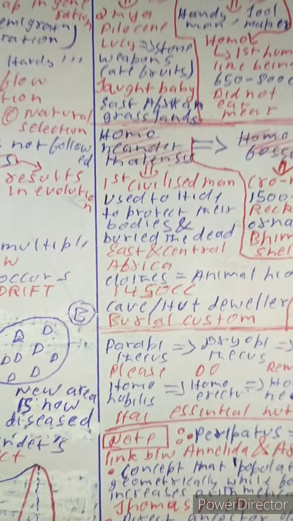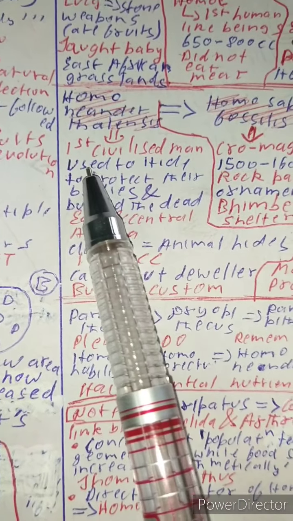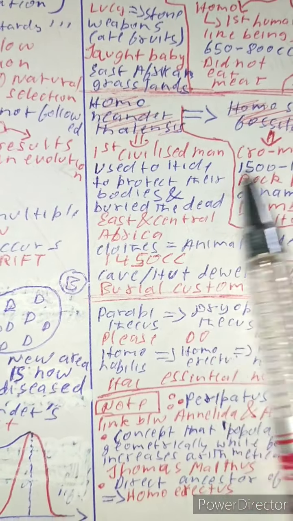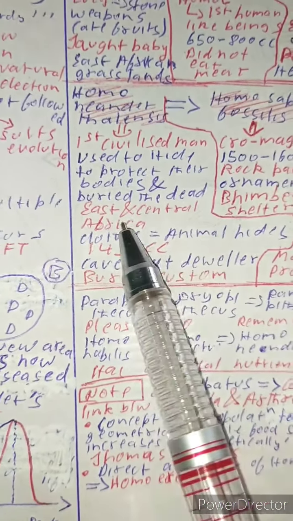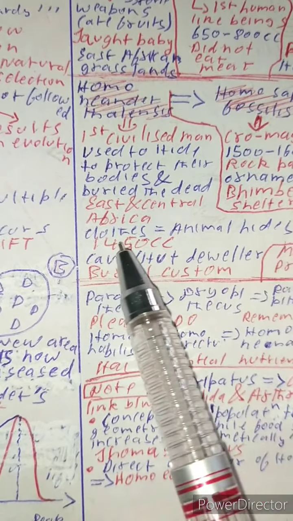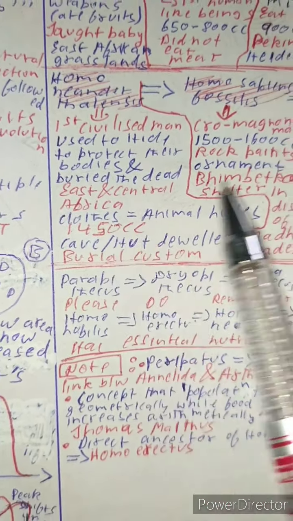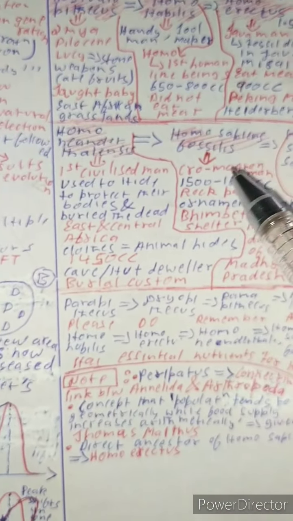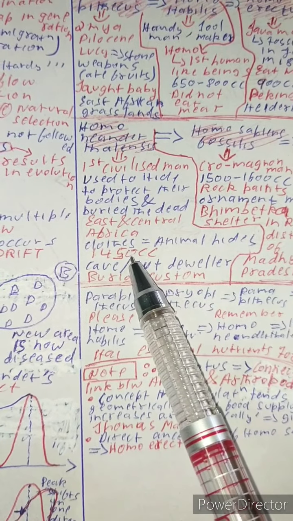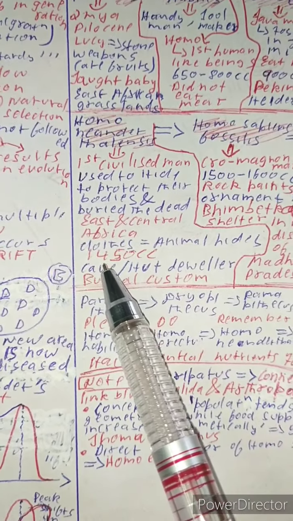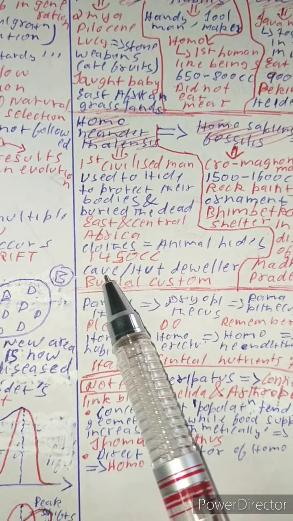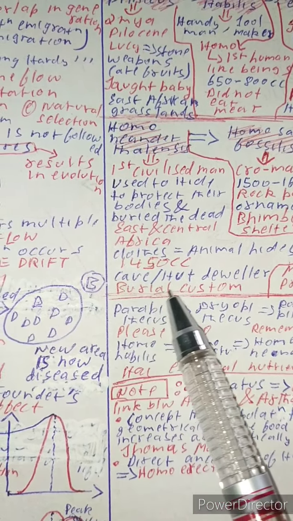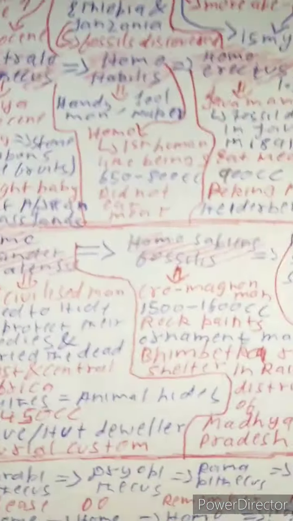Now let us come to Homo neanderthalis. Homo neanderthalis are special because they were the first civilized man, used hide to protect their bodies and buried the dead. East and Central Africa. The clothes which they used were animal hide. The largest brain capacity is of Homo sapiens. The second largest brain capacity is of Homo neanderthalis, 1450 cc. They used to live in caves and hunt, and are called hut dwellers, and used burial customs.